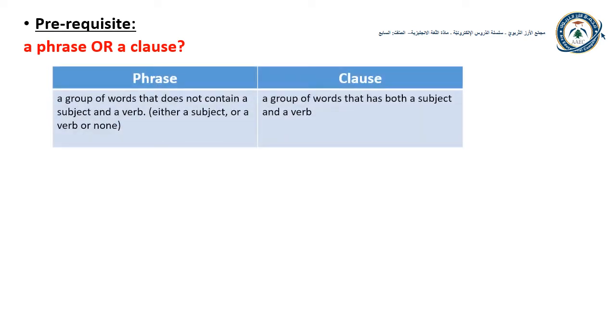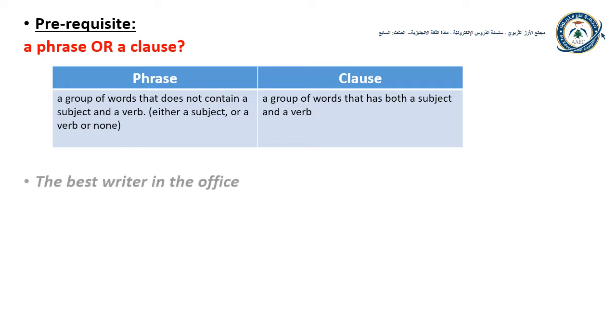We have previously learned the difference between a phrase and a clause. What is the difference between a phrase and a clause? A phrase is a group of words that does not contain both a subject and a verb. I mean, it's a group of words that has either a subject or a verb or none. While a clause is a group of words that has both a subject and a verb.